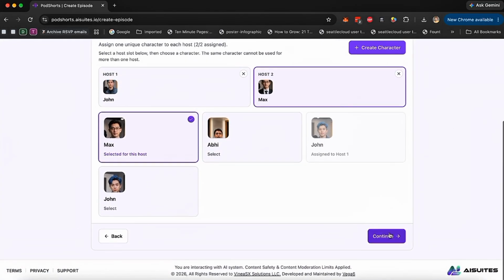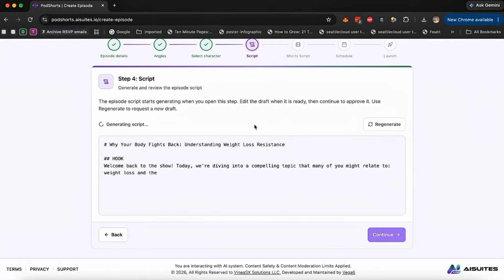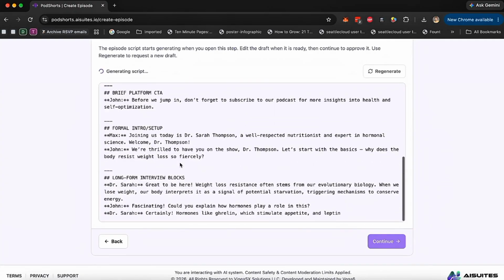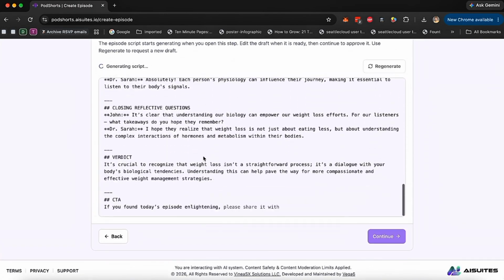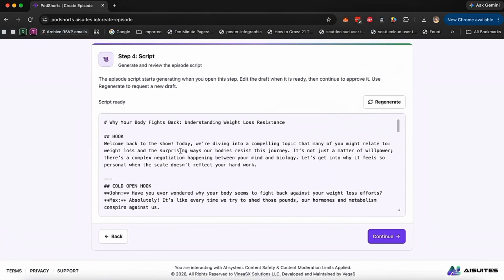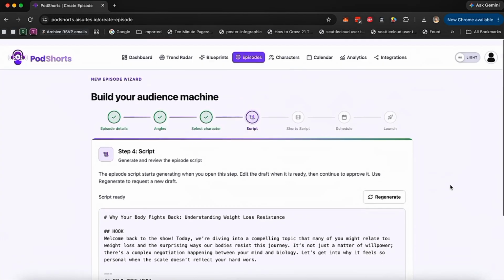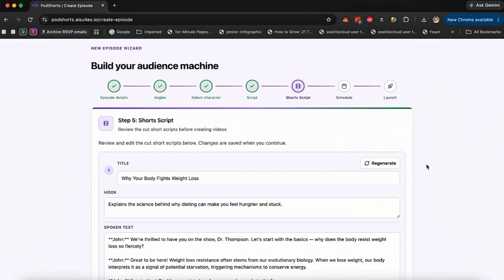So I'm going to select Max as the second host, and then I'm going to click on continue, where I can see the script. Now, the script is written in real time by our script writing agent. So he's writing all the script. Again, you can customize and change the script in whatever format you want. If you don't like the script, you can regenerate it, but we're just going to go ahead with this because this is really, really well written script based on the blueprint, the DNA of a trending podcast that we created.